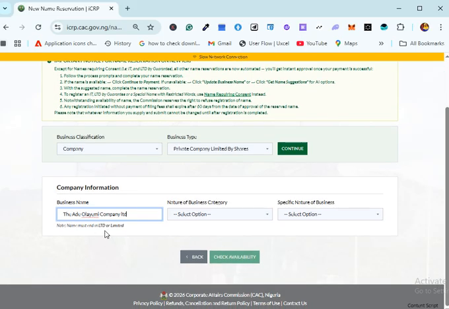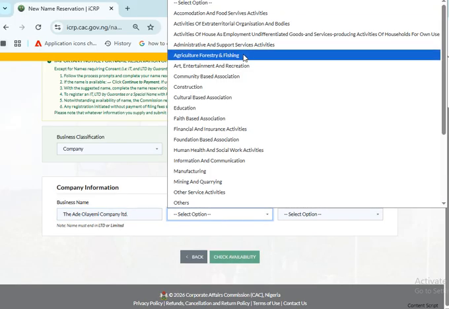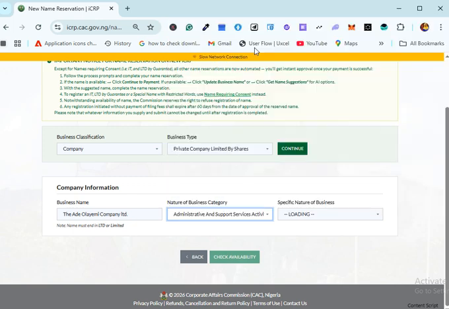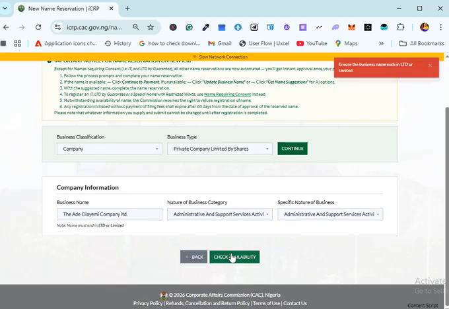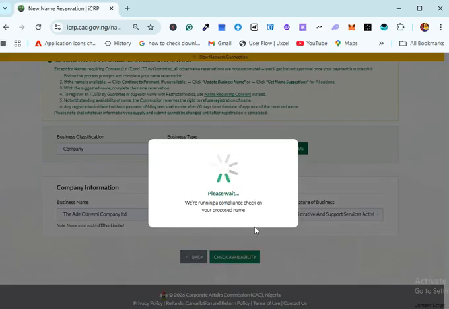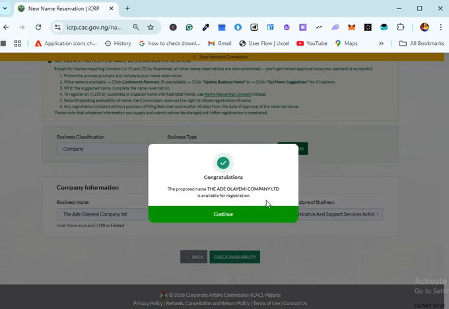And the LTD must not include a full stop. It will not go. Don't put a full stop, don't put any mark, because this LTD is already an abbreviation of limited, right? So remove the mark and check for availability, and see, it is available.